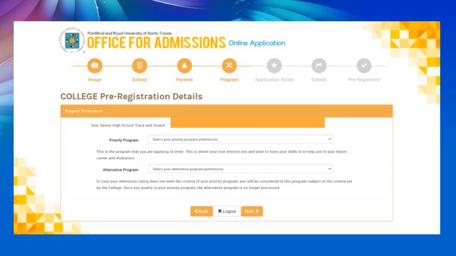And then this is important. They will ask for your priority program and your alternative program. So please make sure that before you complete this, you have already visited their websites beforehand and you've already read about the programs that you're going to choose.